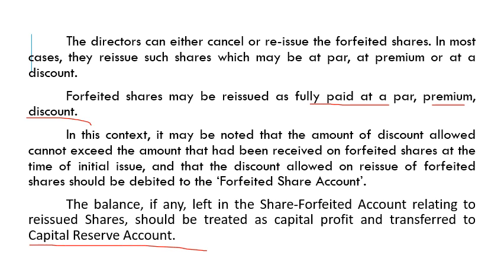So whenever a share is reissued, when those shares were forfeited, the total paid-up amount on cancelled shares was credited to the share forfeiture account, right? So all the balance in the share forfeiture account relating to this reissue should be treated as capital profit and transferred to an account called capital reserve. Let's discuss some more examples.